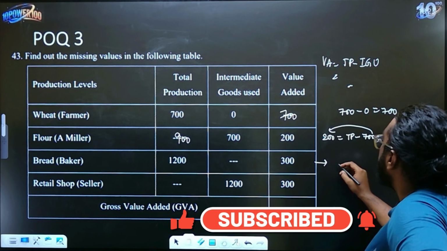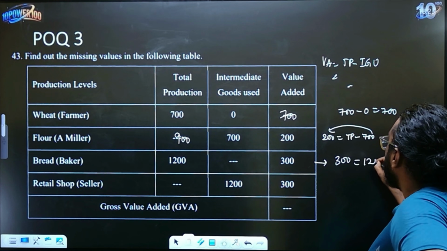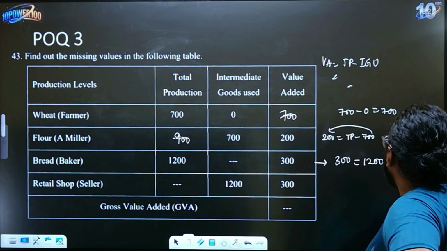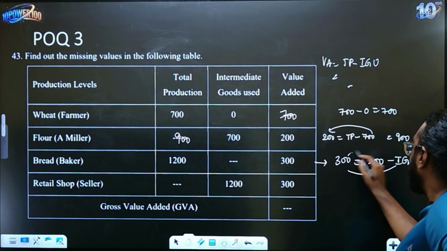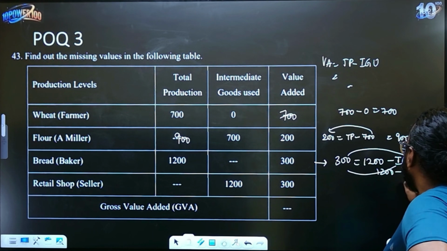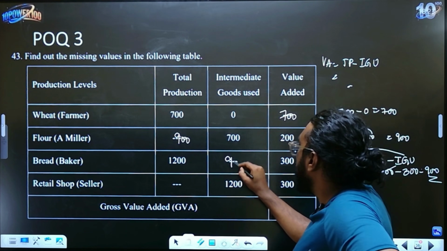Okay, now let's do this question. Value added is 300. 300 is equal to total production, which is 1,200, minus intermediate goods used. We don't know what that is. So bring this side and bring this side. So 1,200 minus 300 is equal to 900. So your answer is 900 here.